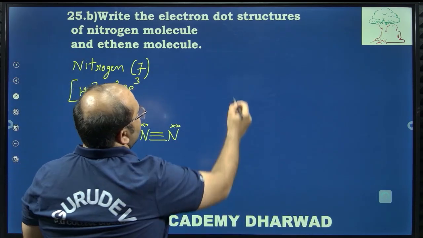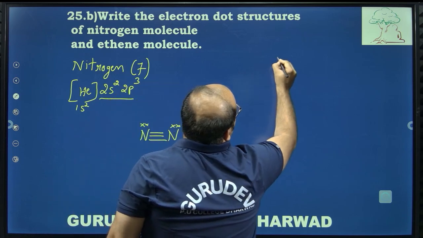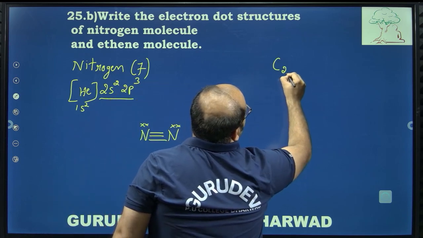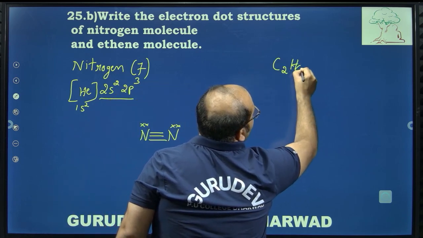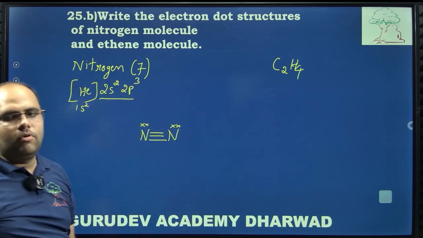Ethene molecule ಅಂತ ಕೇಳ್ತಾರೆ. Ethene molecule ಅಂದರೆ so here C2H4, this is the ethene molecule.